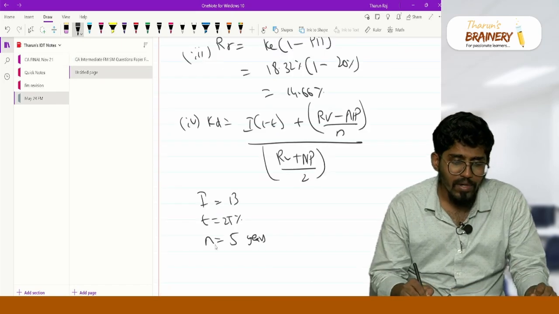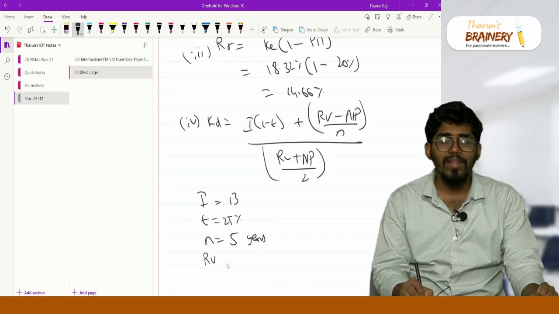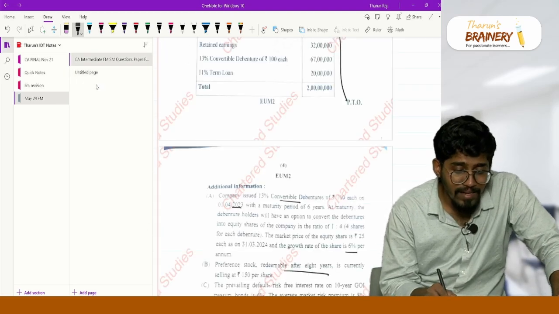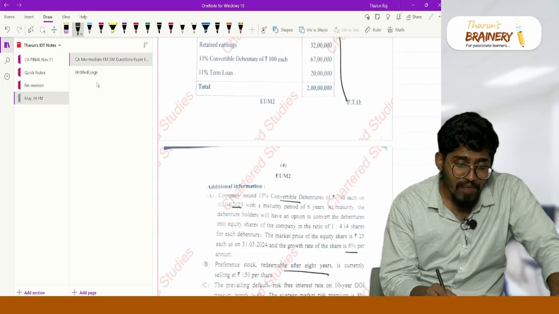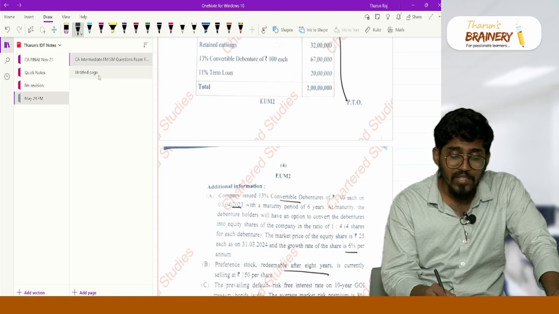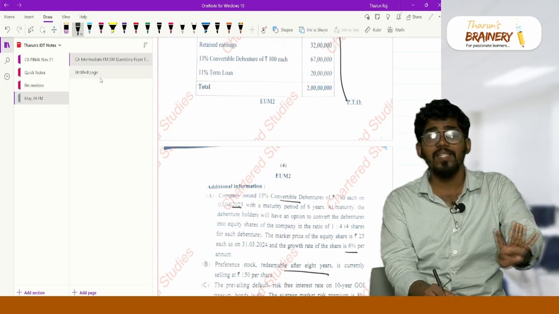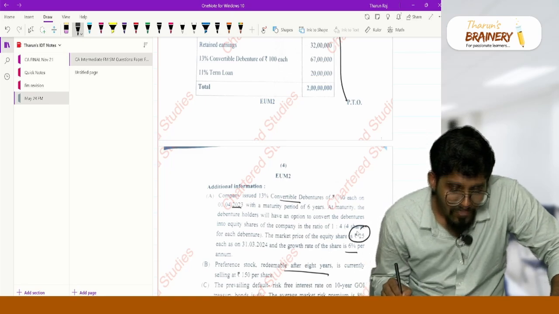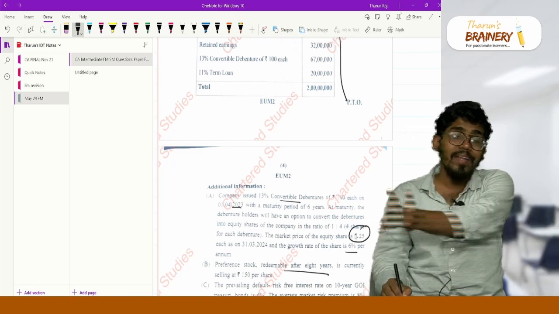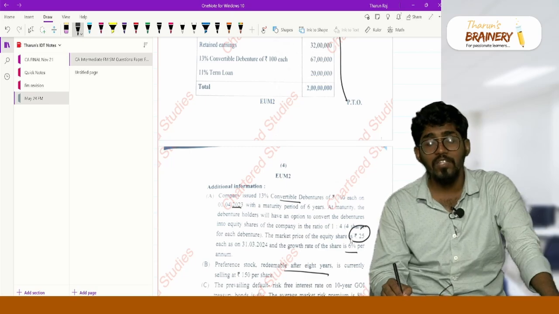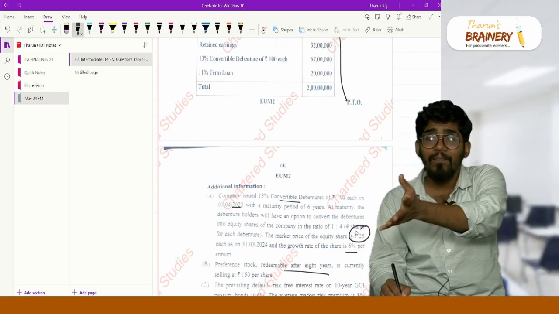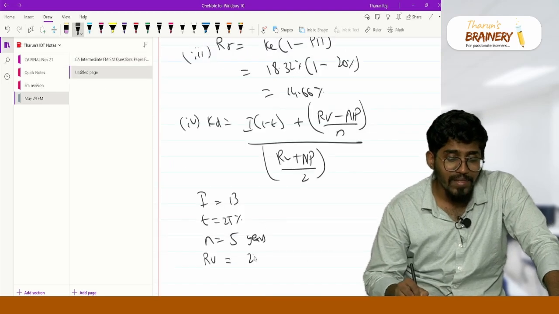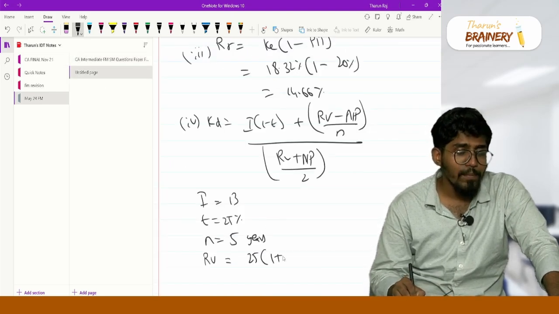Now what is the redemption value? It is redeemed in shares, at maturity after 5 years. So the redemption value is the market price per share after 5 years into 4 shares that I am receiving. Right now my market price is 25. I have to grow it for the next 5 years to find the market price per share after 5 years, and multiply by 4.